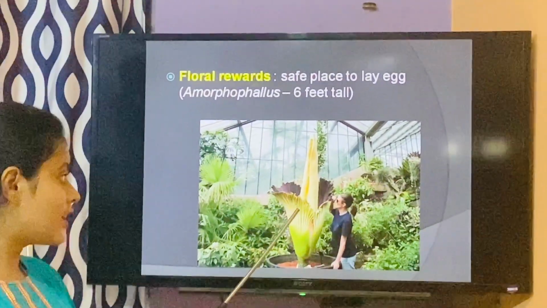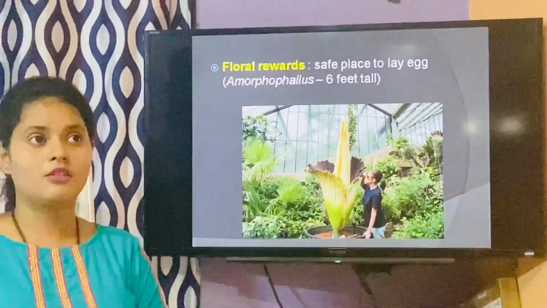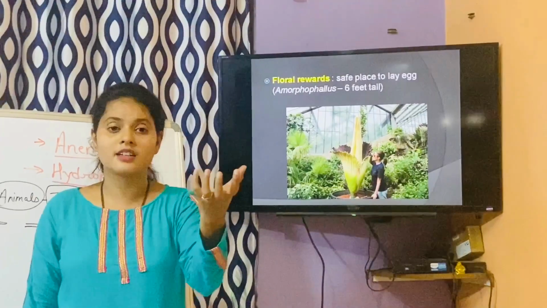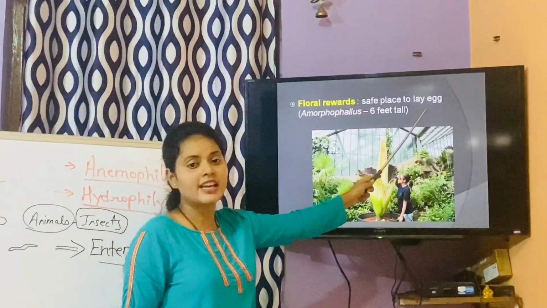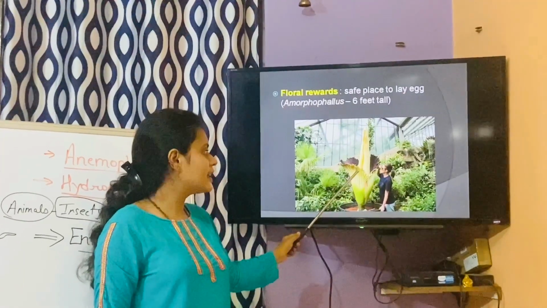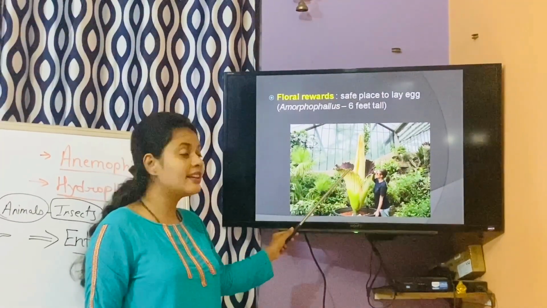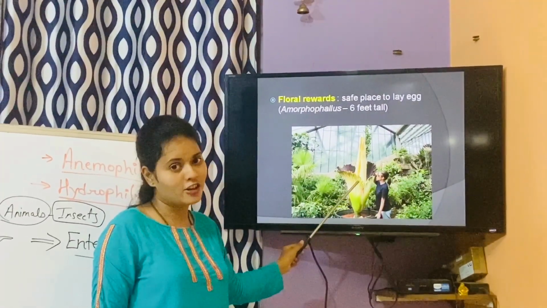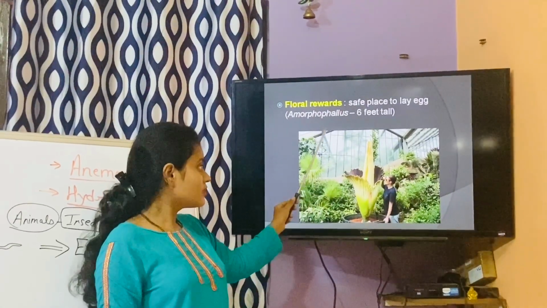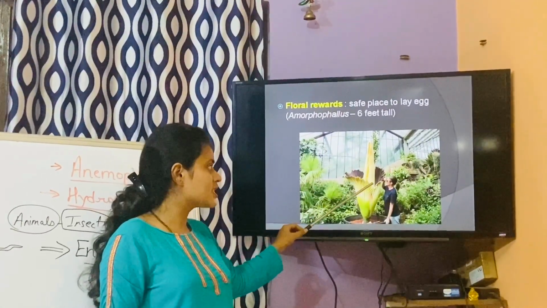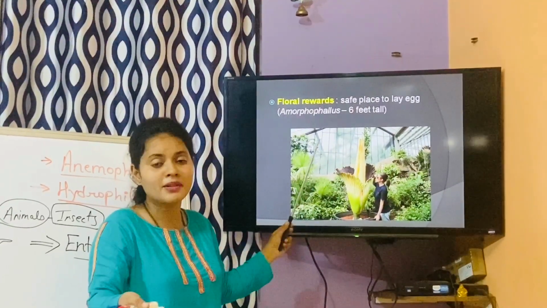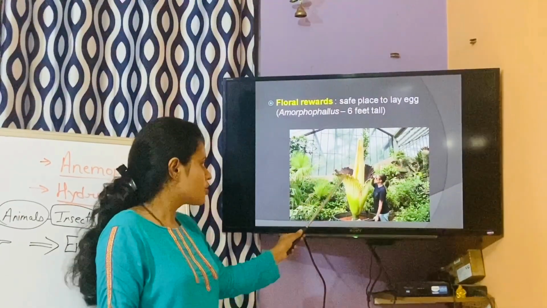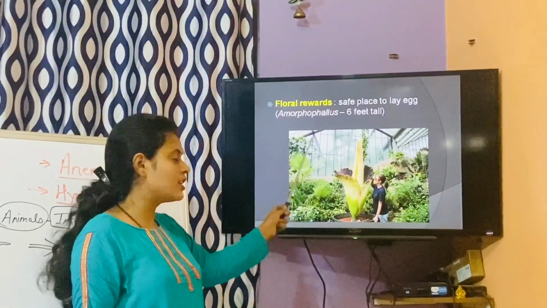Now, in this flower, a bird or an insect can get a safe place to lay its eggs. So some insects and animals can lay their eggs safely inside this particular flower. So when the insect or animal comes and lays its eggs, the flower gives them a reward as nectar. So, a big flower over here, you can see, Amorphophallus.